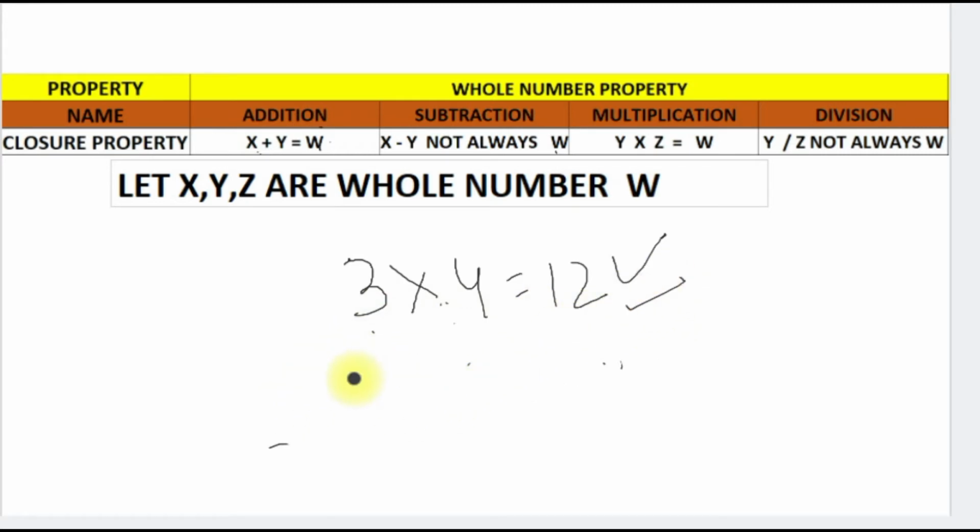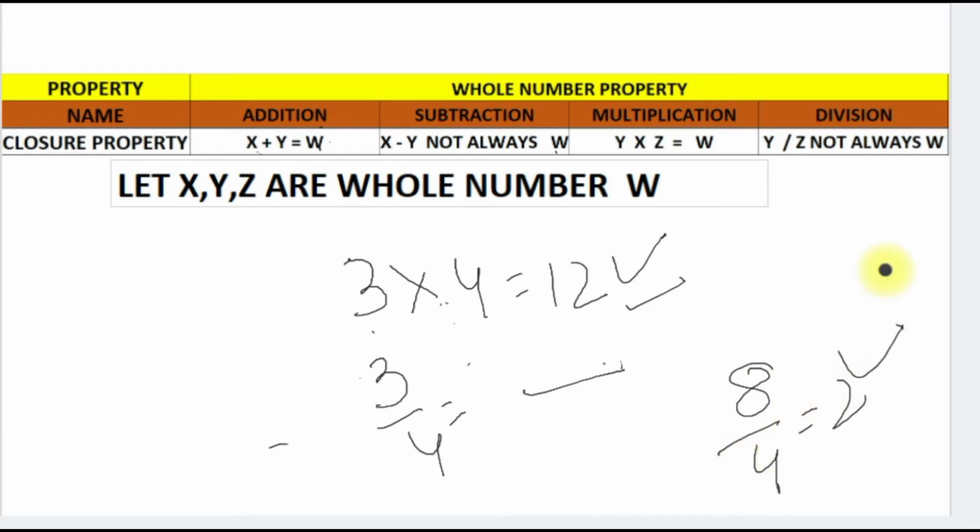But if we divide two whole numbers, it is not always a whole number. Let us see if we divide 3 by 4. No, it is not a whole number, right? But yes, if we divide 8 by 4, we get a whole number. So the closure property is not true for division. It is applicable for multiplication.